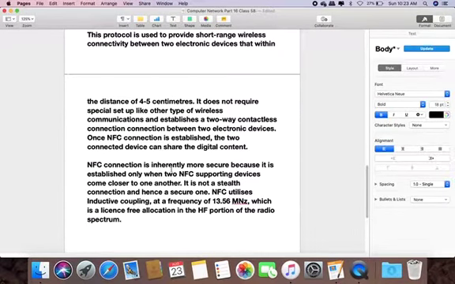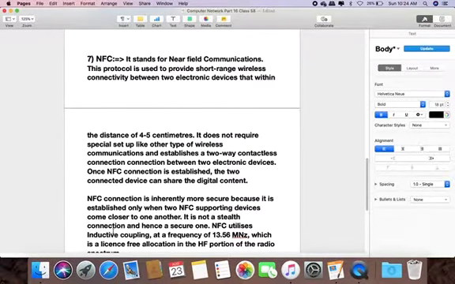NFC connection is inherently more secure because it is established only when two NFC supporting devices come closer to one another. It is not a stealth connection and hence a secure one. NFC utilizes inductive coupling at a frequency of 13.56 MHz, which is a license free allocation in the HF portion of the radio spectrum. So NFC is very important because it provides short range wireless connectivity between two electronic devices in a secure environment. The distance can be 4 to 5 centimeters. So it is very important.